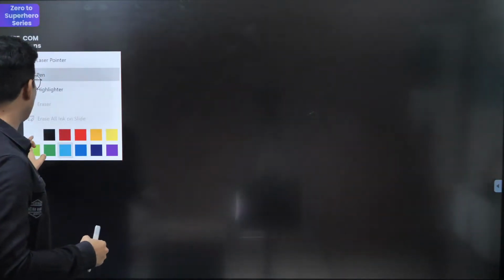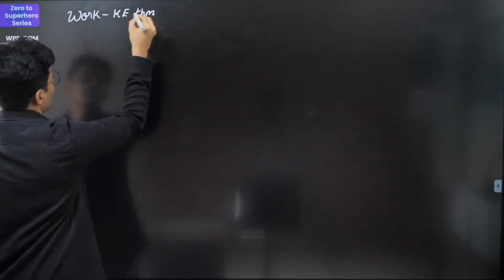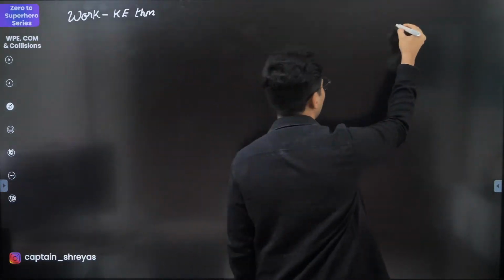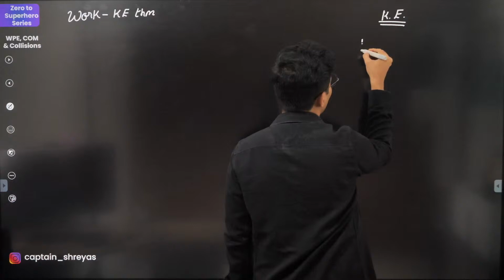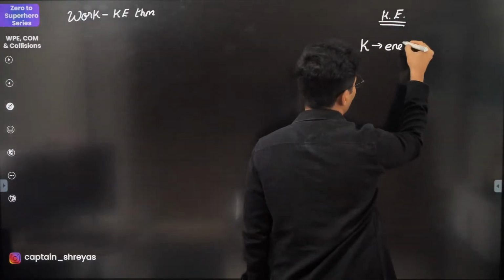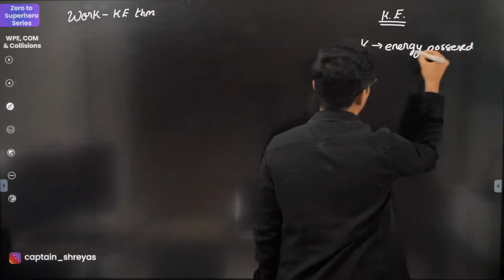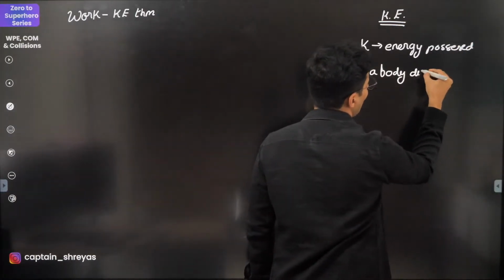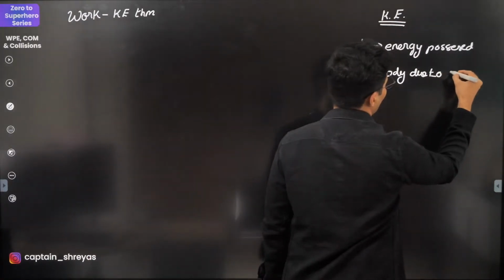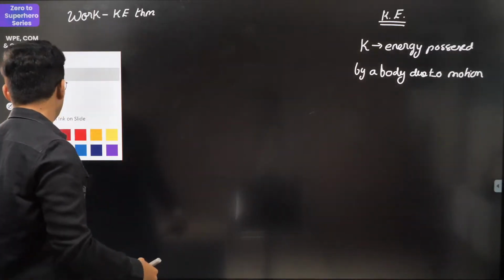So let's move to that theorem, and that is the work kinetic energy theorem. Now before that, I think I need to talk about kinetic energy as well. So kinetic energy, usually the symbol for that is K, which is nothing but the energy possessed by a body due to motion. Due to what motion? Not loose motion. It is due to normal motion.